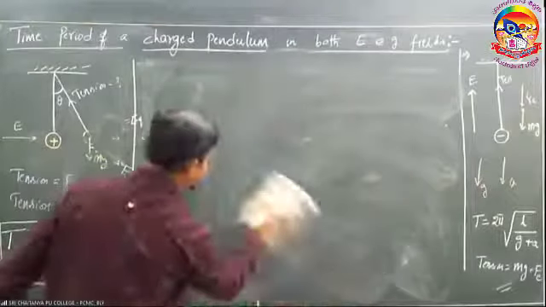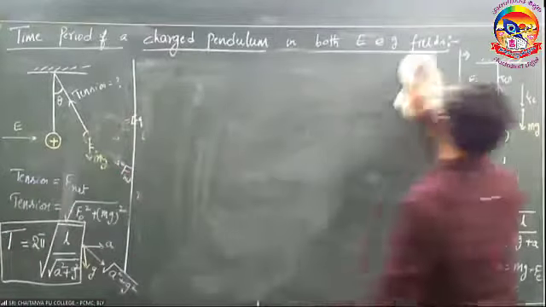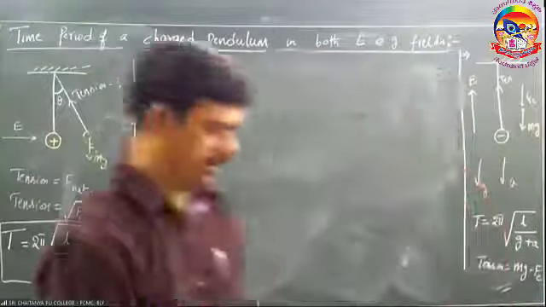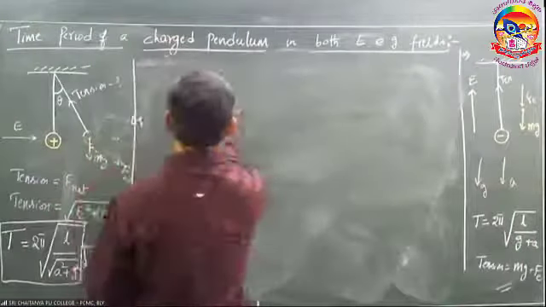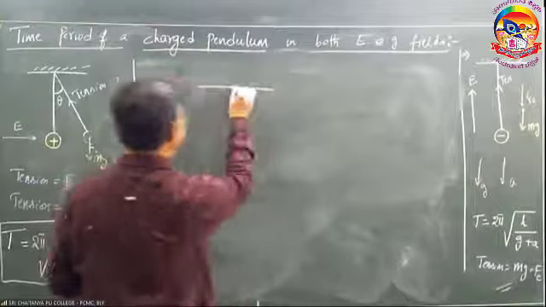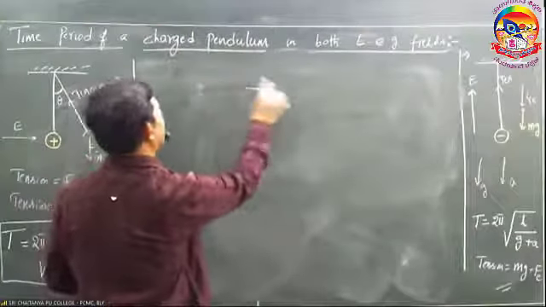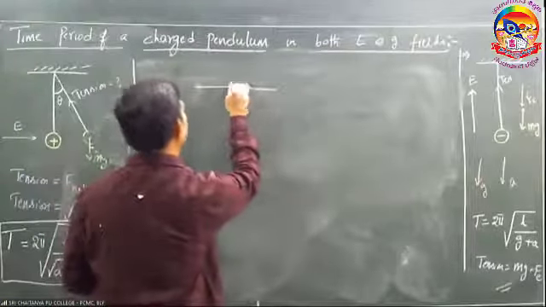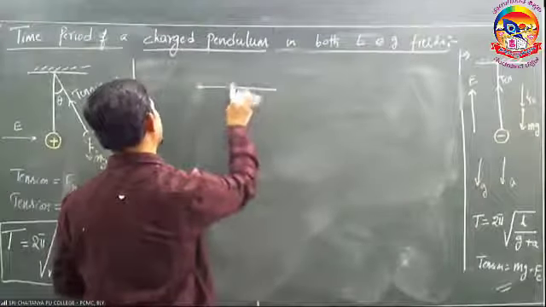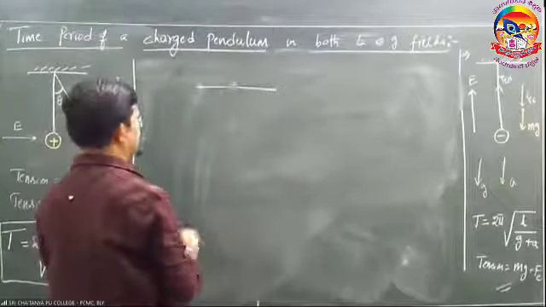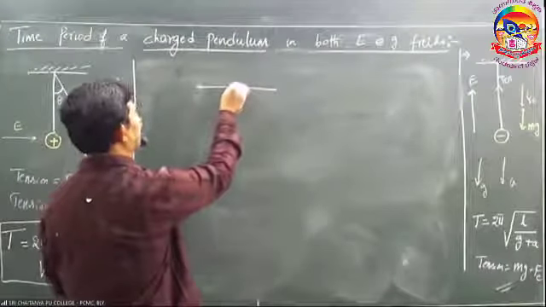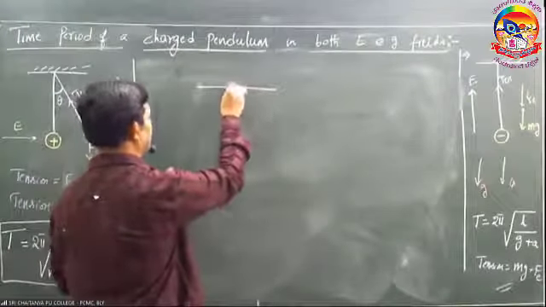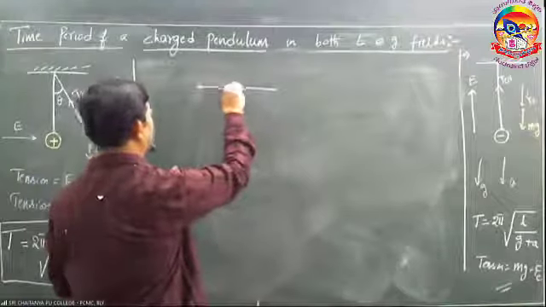Next, one more small one. This is the pendulum. Here at the point of suspension, a charge is placed. Here at the point of suspension, one charge is placed, let it be a positive charge.